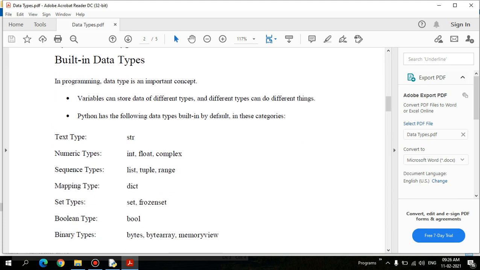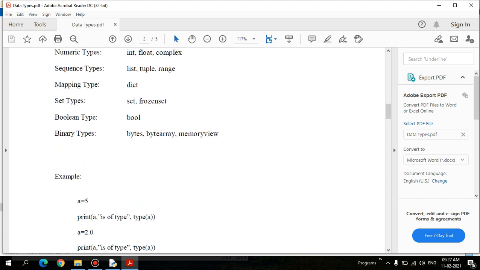If you take the foundation data types of Python programming, we have the string data type, integer, float, and complex, but we don't have support for a character data type. Instead we have the string data type. And sequence types: list, tuple, range, and dictionary types, and other types which are all derived from these foundation data types. Let's see them one by one so that we understand how they work in Python.